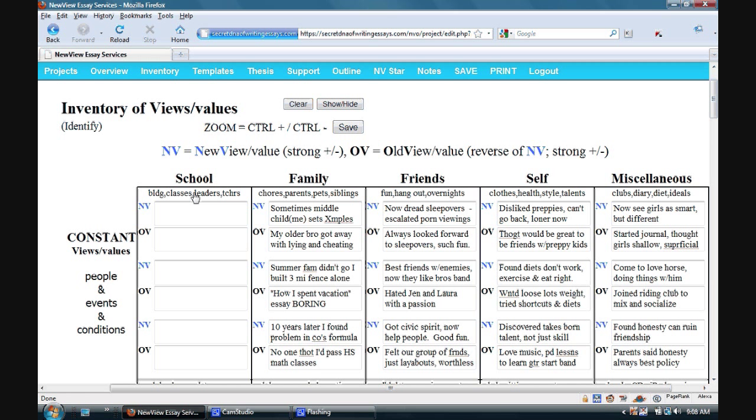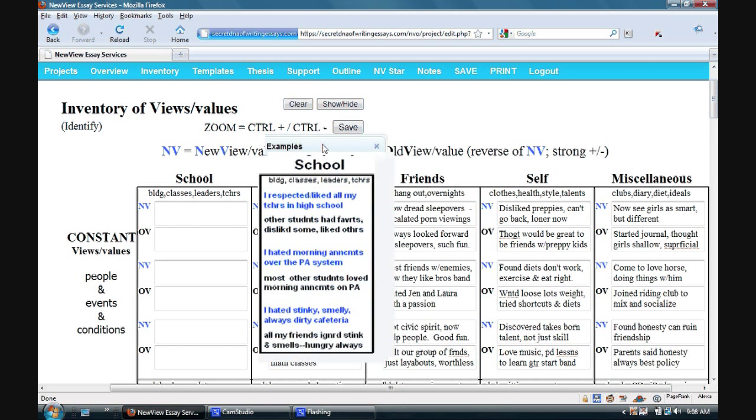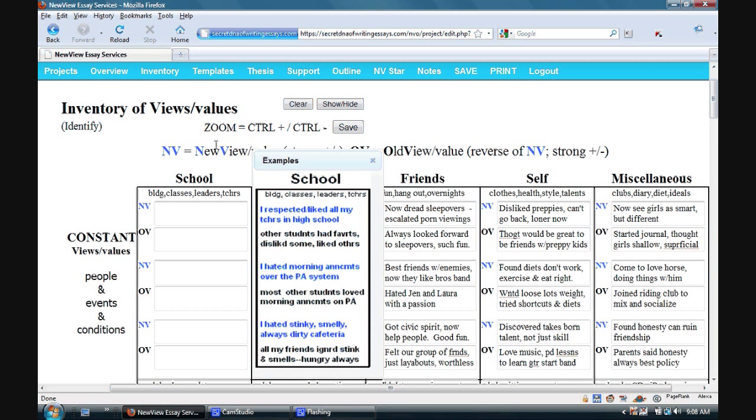And to help ourselves, right here under the word school, or under any of the other columns, there is a set of prompts. And we're going to use these to prompt some thoughts of our own. This one says, I respected or liked all of my teachers in high school. Now, did I really respect all of my teachers? Are you kidding me? But that does give me an idea. I really did like one teacher in high school, my senior English teacher. This is the stuff of good personal essays, your strong likes and dislikes.